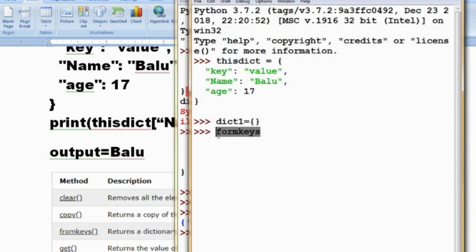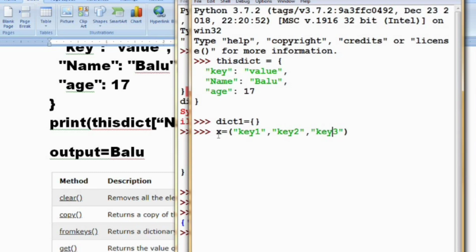Before that, I need to declare a variable x is equal to key1, key2, key3. I will tell you the purpose of declaring this variable later. So here I have declared a tuple containing 3 elements.